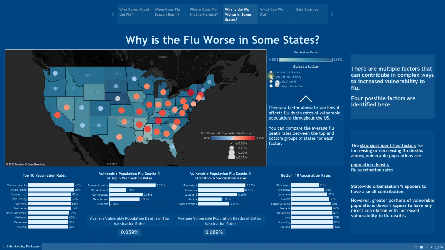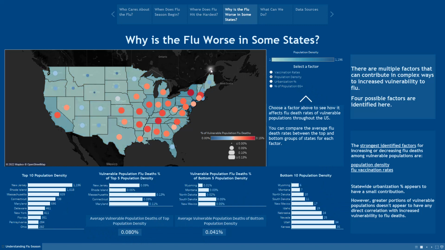Let's take a look at population density. Here, it's not spread out so much. New England has the most, California has a bit, Florida has a bit. The top 10 with population density range from 282 to 1,000. That's a big range, whereas the bottom 10 range only from 6 to 35, much smaller. But we can actually see a much more marked difference in the likelihood of a member of the vulnerable population dying from the flu. For those with the least population density, they're only 0.041% likely to die from the flu in a given year, whereas those with the top population density are 0.08%, much higher.